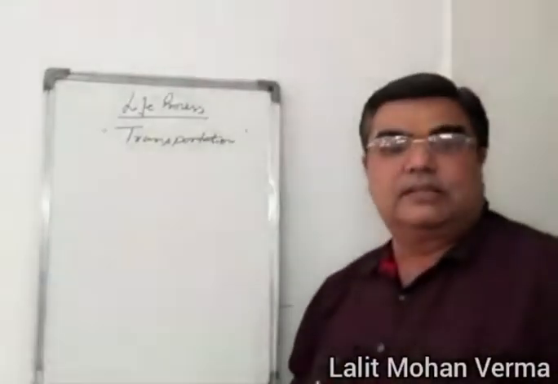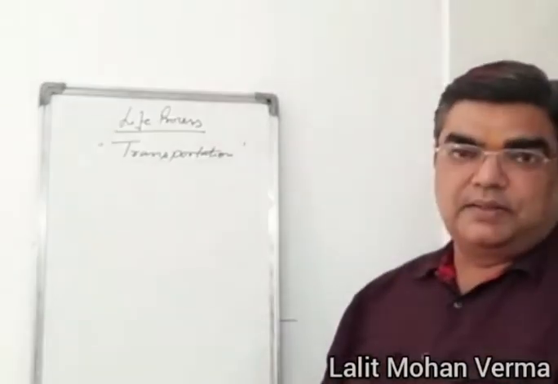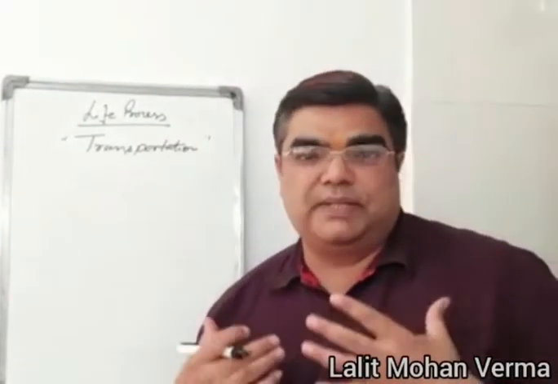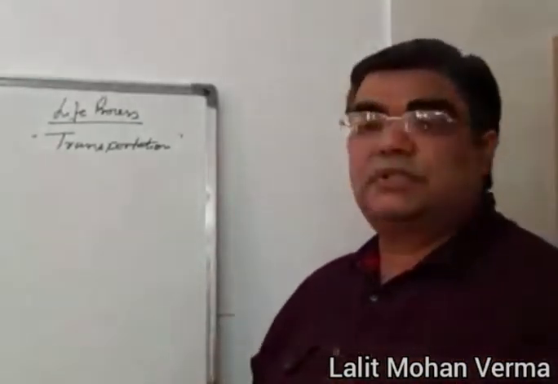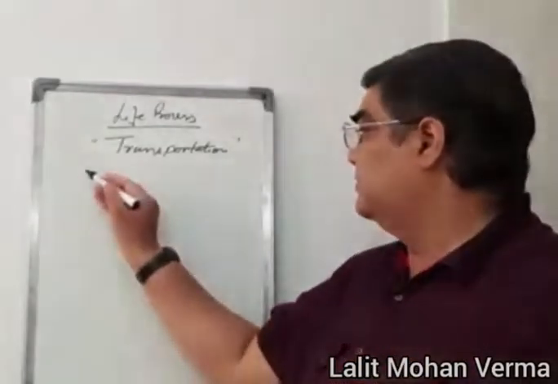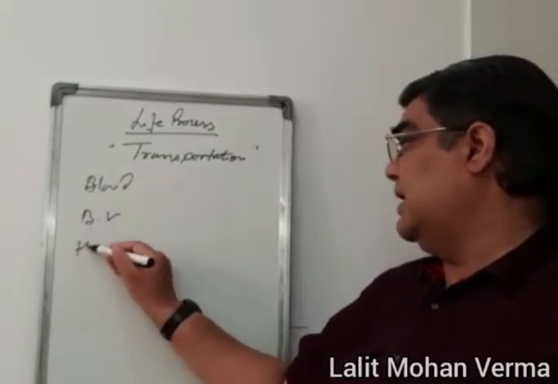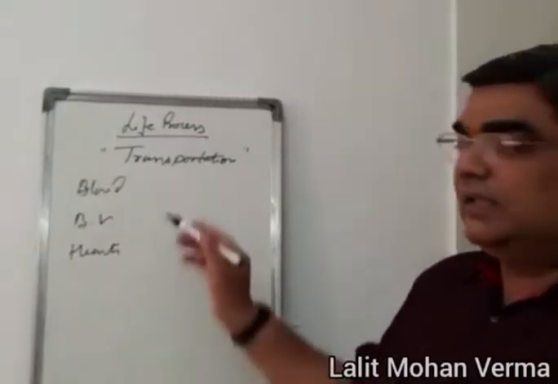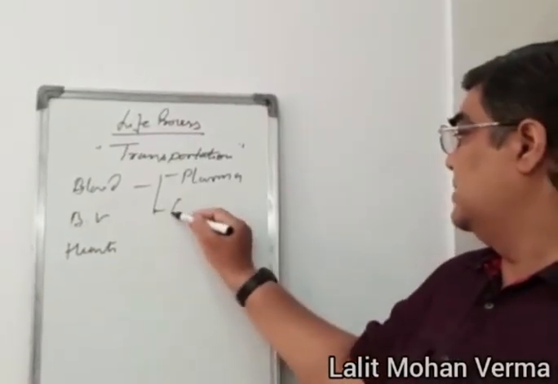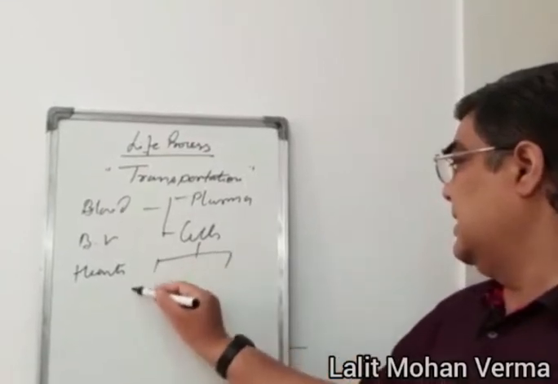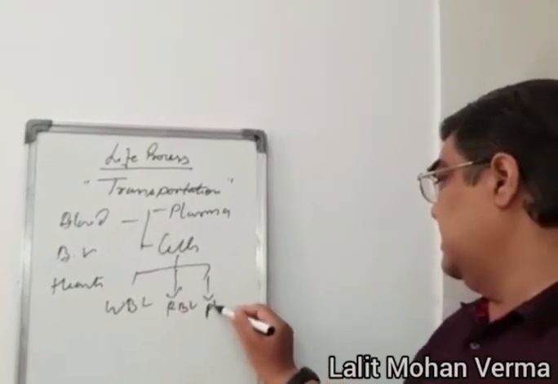Students, as we are discussing the life process, today's topic is transportation in human beings and plants as well. So why is there a need for a pumping system inside our body? Actually, the transport system in our bodies consists of blood, blood vessels and heart. And this blood is composed of plasma, a liquid, and some cells, and these cells are WBC, RBC and platelets.